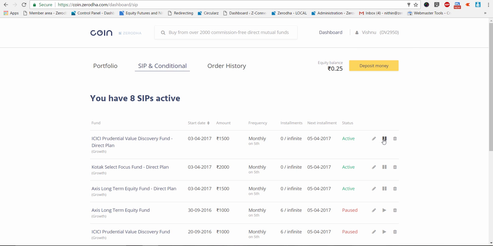Similarly, if you don't want the SIP to go through this month or the next few months, just come here and click on the pause button, right? You click on pause, that's it, the SIP is paused, right? You want to start again, come and click on start again, right? And delete. Essentially, if you want to stop the SIP completely, all you have to do is come and hit on this, right? Now, for guys who've been doing traditional SIPs, you'll probably understand how convenient this is, because all of this would have required physical forms and visiting a branch or your bank and all of that, right?